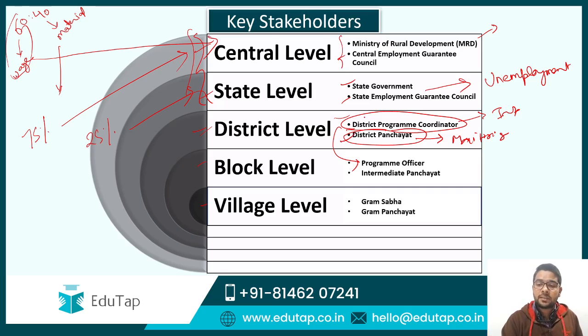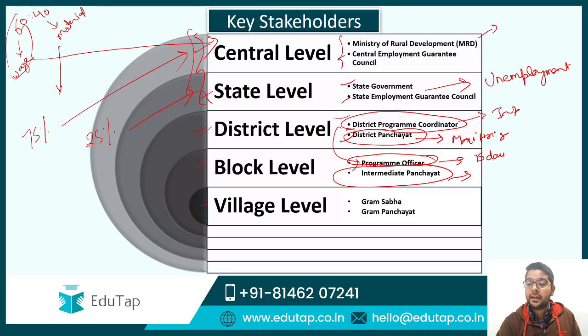Similarly, at the block level, there is the program officer who is responsible for the implementation, and there is the intermediate panchayat, which is responsible for preparing the annual plans at the block level and monitoring the MGNREGA at the block level. Now guys, there is one very important point regarding the program officer: it is this authority who is responsible for providing the work within 15 days.